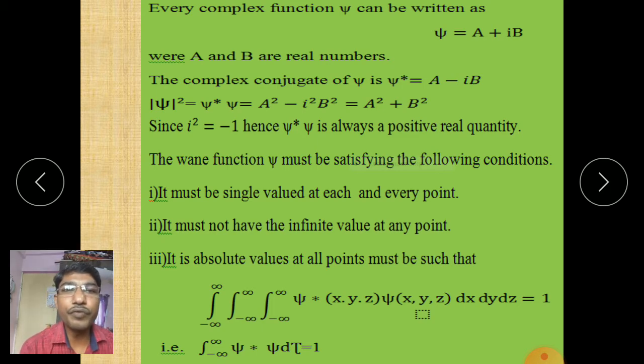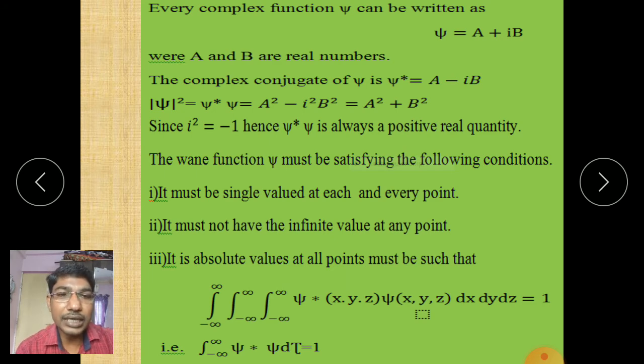Now the wave function psi must satisfy the following conditions. First, it must be single valued at each and every point. Second, it must not have an infinite value at any point. Third, the absolute value at all points must satisfy the volume integral.